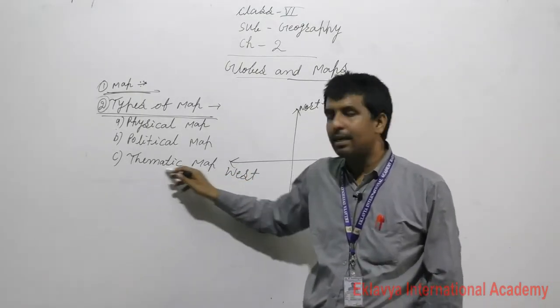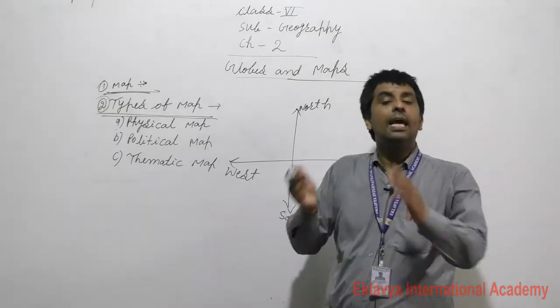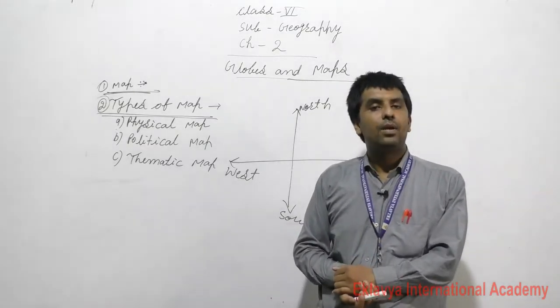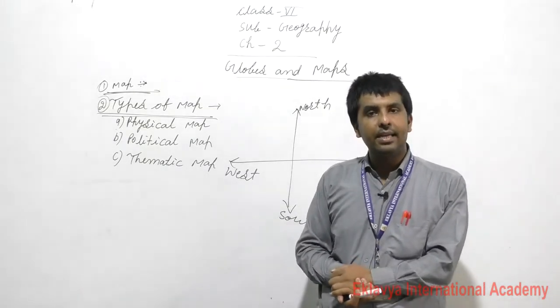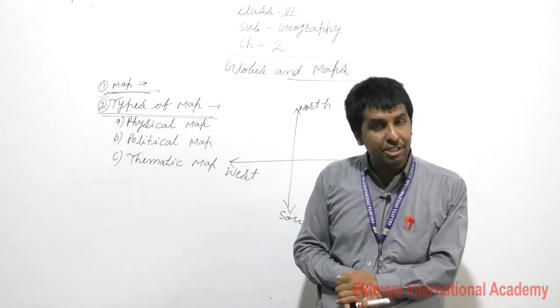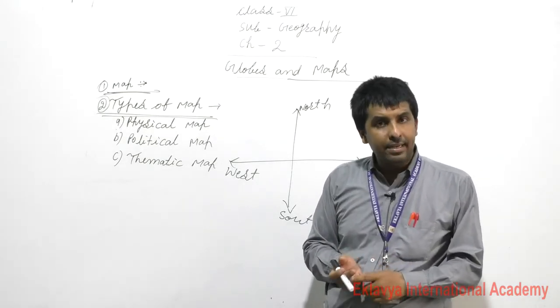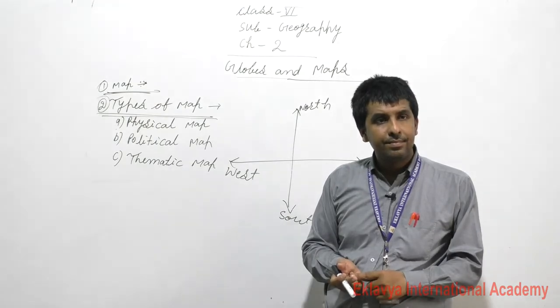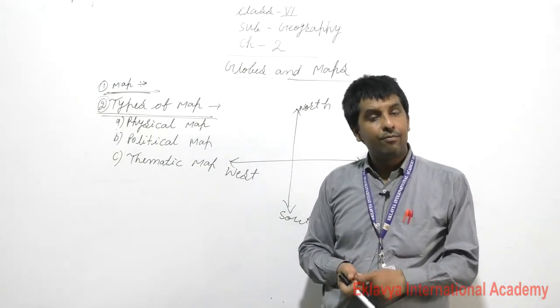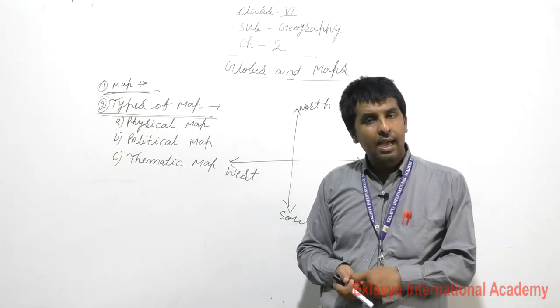These are known as thematic map. And like this, in the thematic map we study about climatical condition, weather and forest and other.